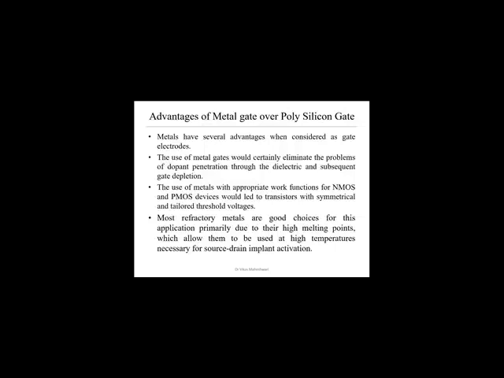And here, we have to see the work function of the device also. For that purpose, we are using different metal materials for the NMOS and PMOS. The same material cannot be used as a gate in the NMOS and PMOS. We'll see in the next slide very soon. So for that purpose, refractory metals are a good choice for the application, primarily due to their high melting point, because annealing is also one of the important processes in the manufacturing of the IC. So the melting point of the gate electrode is also required to be high, which allows them to be used at the high temperature necessary for source drain implant activation.